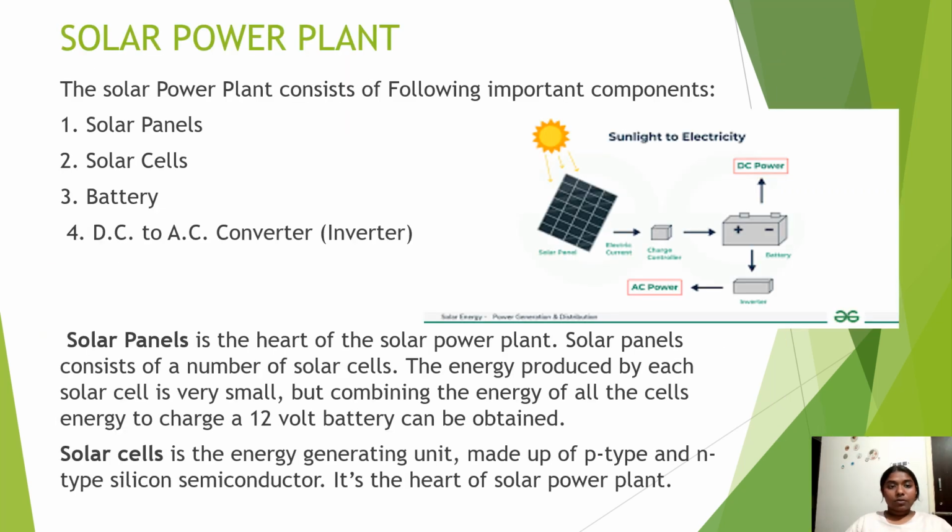Solar power plant. The solar power plant consists of the following important components: solar panels, solar cells, battery, DC to AC converter. Solar panels are the heart of a solar power plant. Solar panels consist of a number of solar cells. The energy produced by each solar cell is very small, but by combining the energy of all the cells, a 12-volt battery can be charged. A solar cell is an energy generating unit made up of p-type and n-type silicon semiconductor.